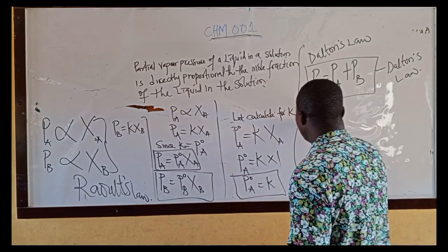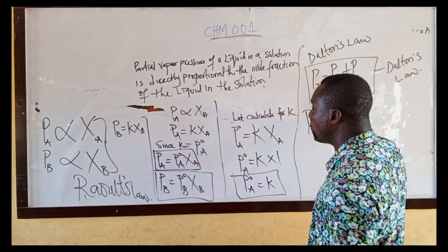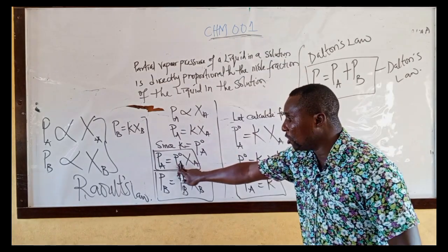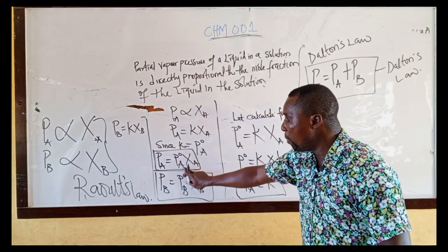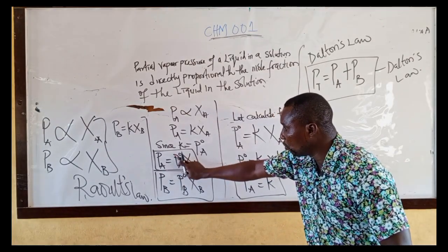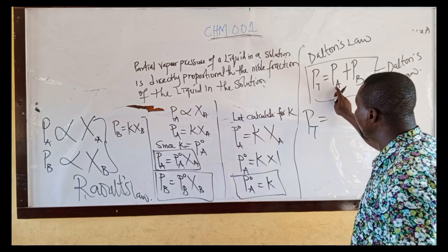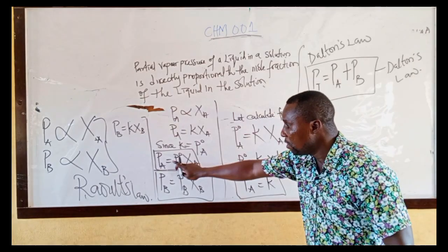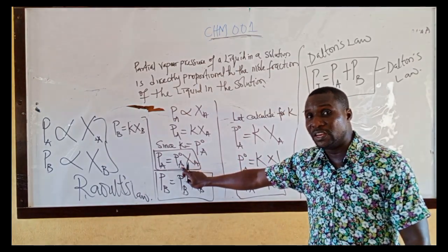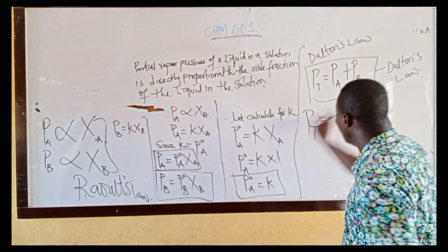Let us look at this. Now, total vapor pressure. What is partial vapor pressure of A? Partial vapor pressure of A is vapor pressure of pure liquid A. You know that PA equals P naught A XA. That means partial vapor pressure of A is vapor pressure of pure liquid A multiplied by mole fraction of liquid A. Change this one.